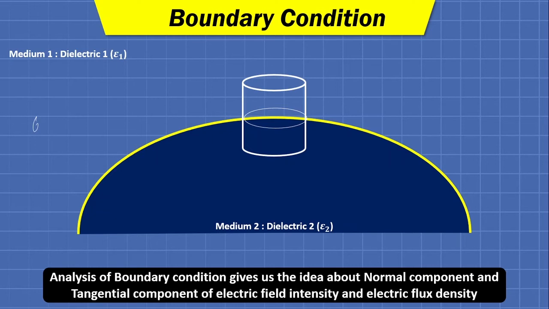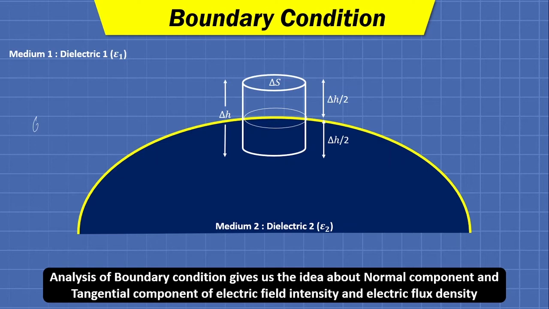We have selected a surface such that it has an elementary cross-sectional area of delta S and elementary height delta H. We have also put this surface such that half the height remains in the first medium and the other half remains in the second medium.